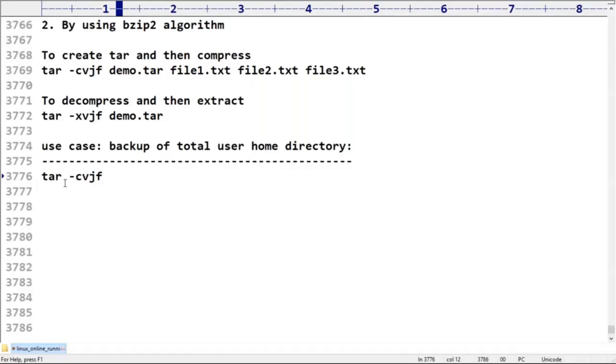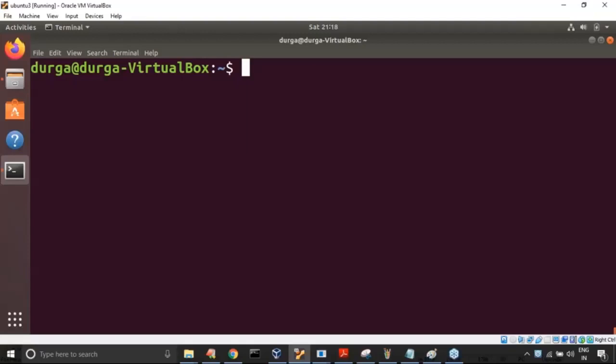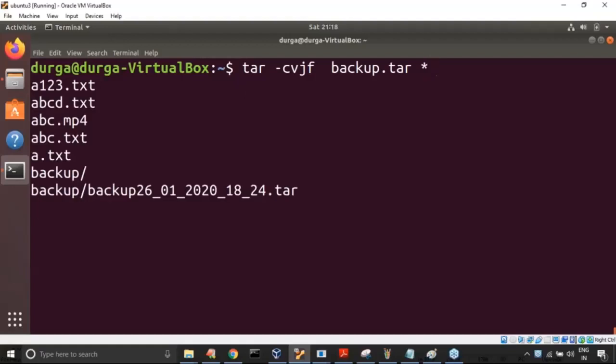The name of the backup data is backup data tar, with star, which means everything present in the current working directory, all files and directories. Now the creation of the tar file and the compression will both happen. Let me execute this command from the user home directory. Have you observed that I'm using the -v option also?